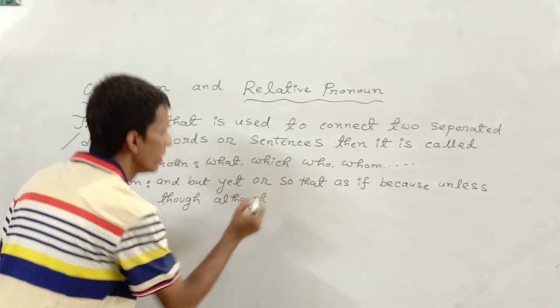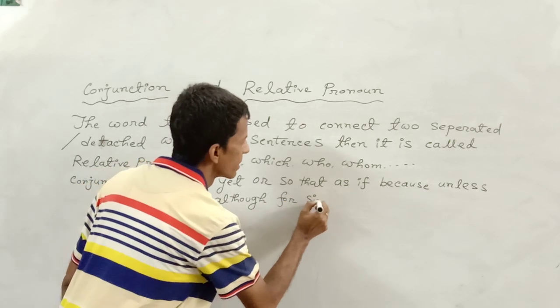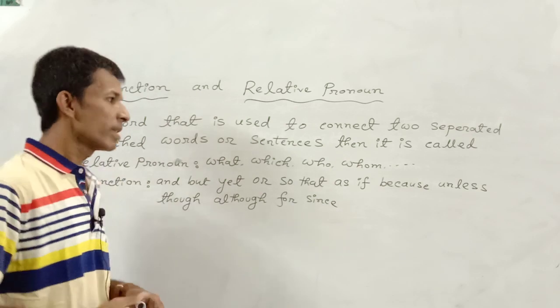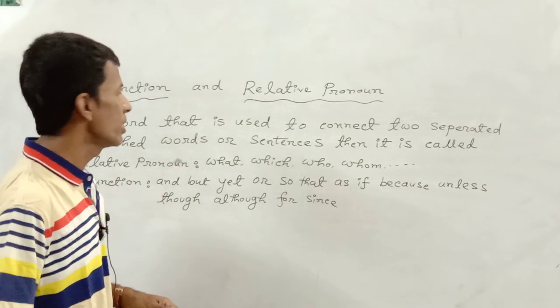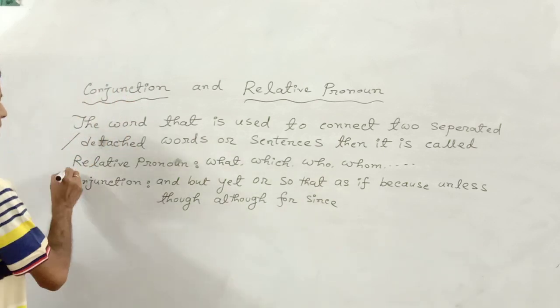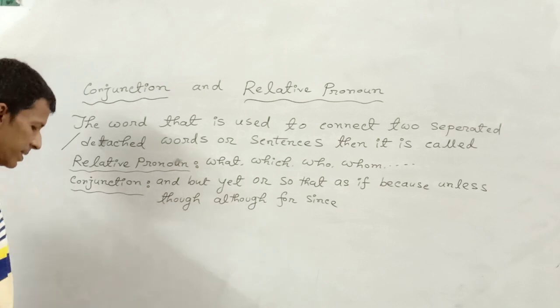So what is the remarkable characteristic of relative pronoun and conjunction? They always connect two separated or detached sentences.